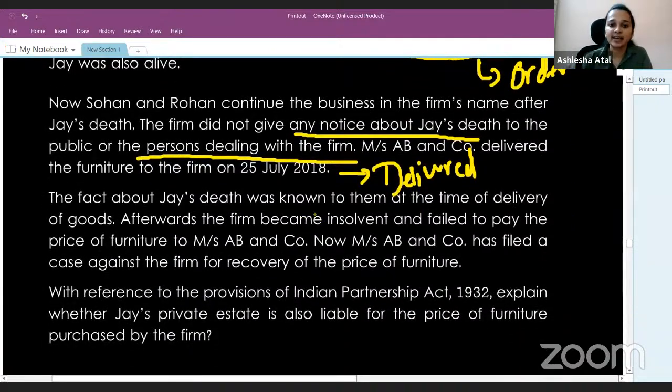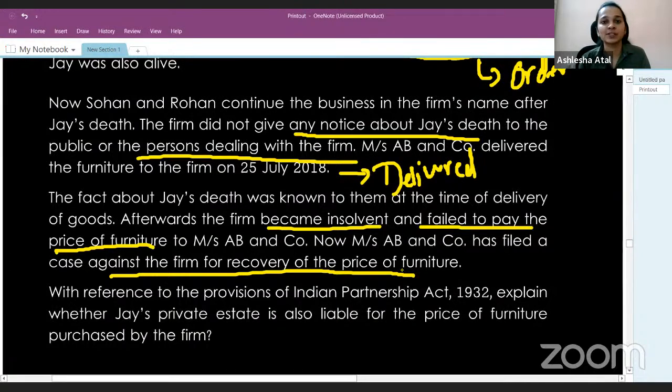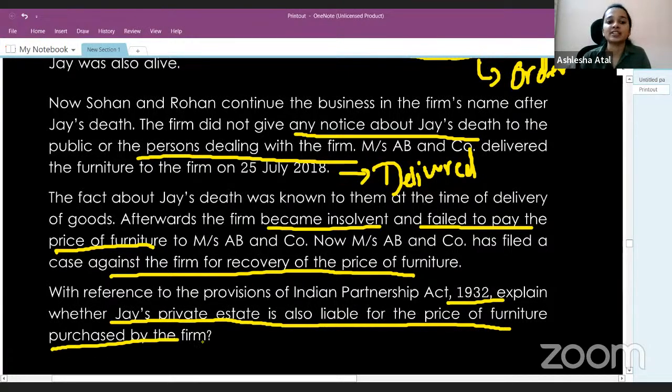The fact about Jay's death was known to Messrs. AB and Company at the time of delivery. Afterwards, the firm became insolvent and failed to pay the price of the furniture. Now, Messrs. AB and Company filed a case against the firm for recovery of the price of furniture. With reference to the provisions of the Indian Partnership Act 1932, explain whether Jay's private estate is also liable for the price of furniture purchased by the firm.